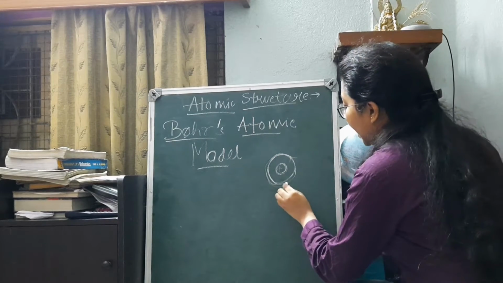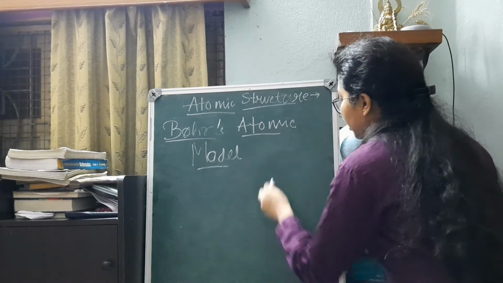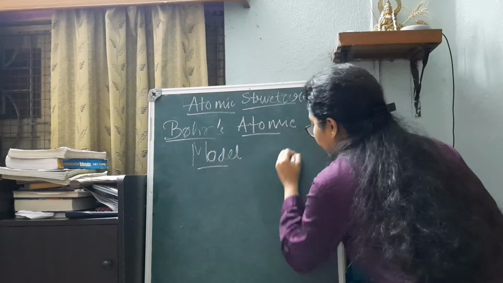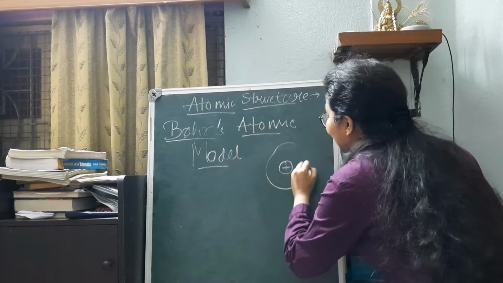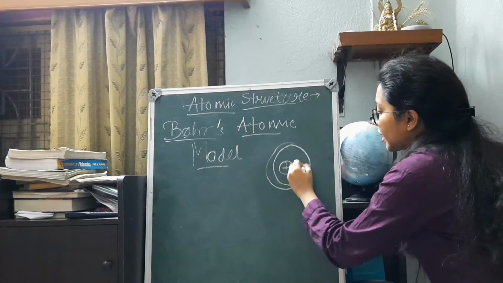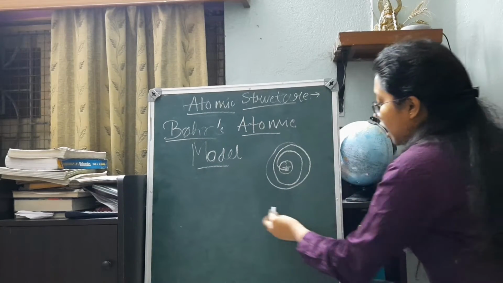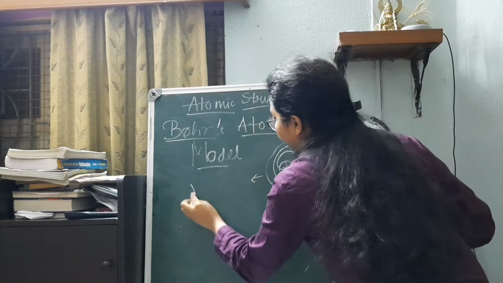It was observed that the electron, while moving in accelerated motion, had a decrease in its radius. It kept decreasing, again decreasing, again decreasing, and finally it bombarded over the nucleus.